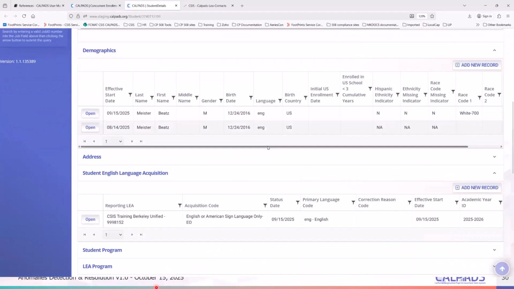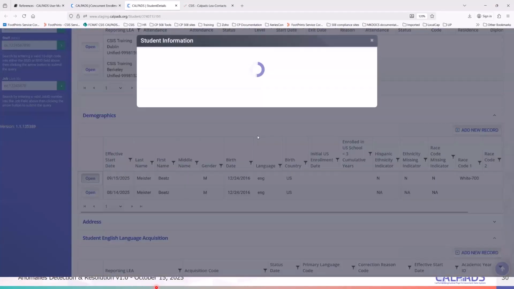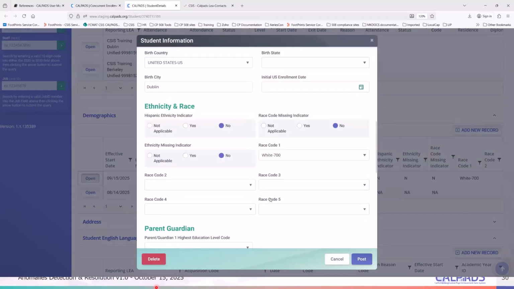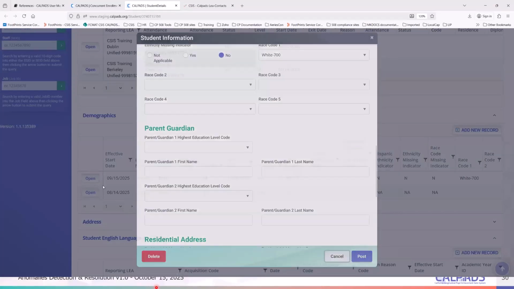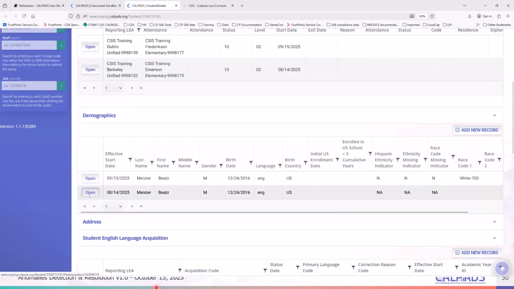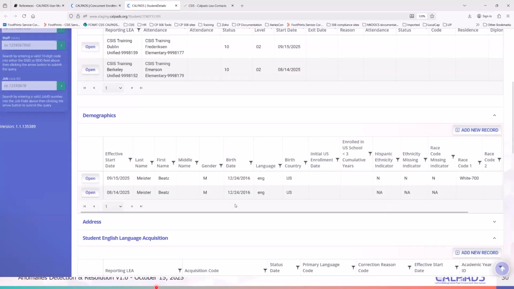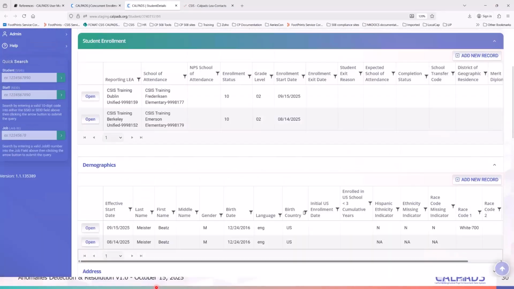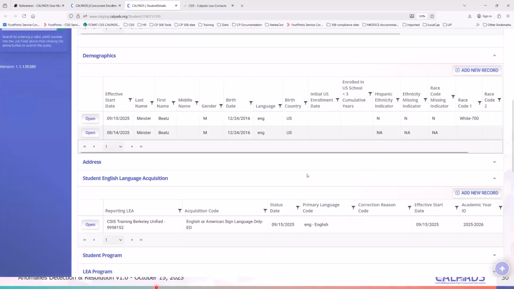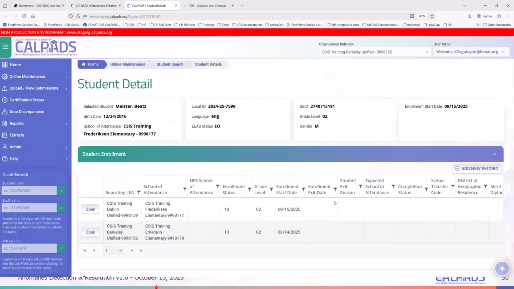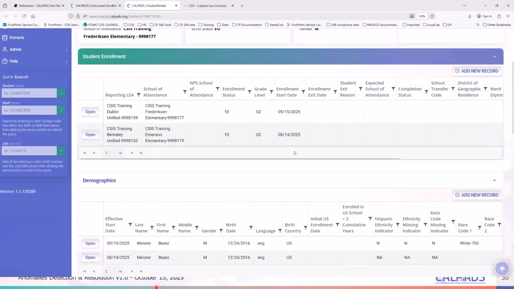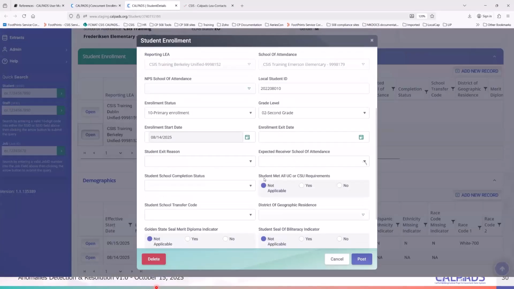to be fixed. You can also look at the demographic information of the student to see if this is the same student. Because of the lack of information here, I couldn't see right away if this is a hijacked SSID or not. So again, for this scenario, it's just plain and simple: the student left and I didn't close this enrollment. Kudos to Nate for submitting his enrollment on time once he picked up the student. So I just have to exit the student on my end.